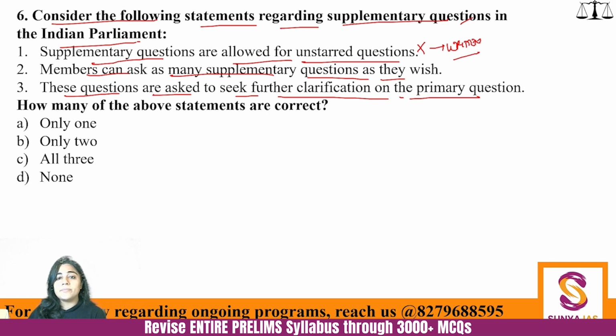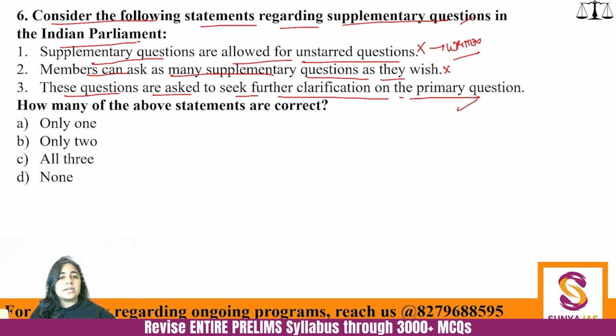So this is incorrect. Now, the second one should be incorrect by virtue of being such an exaggerated statement. In the limited time period, how can you give the power to the MPs to ask as many supplementary questions as they want? That is not possible. So the second is incorrect. And the third is a very generic statement.